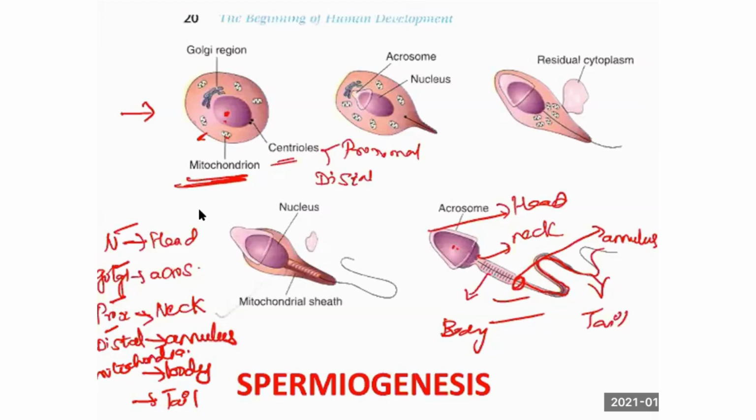That allows the sperm to penetrate into the ovum for fertilization, so it secretes an enzyme called hyaluronidase. What is hyaluronidase? It is a mucopolysaccharide. So that will lyse the zona pellucida, the outer covering of the ovum.